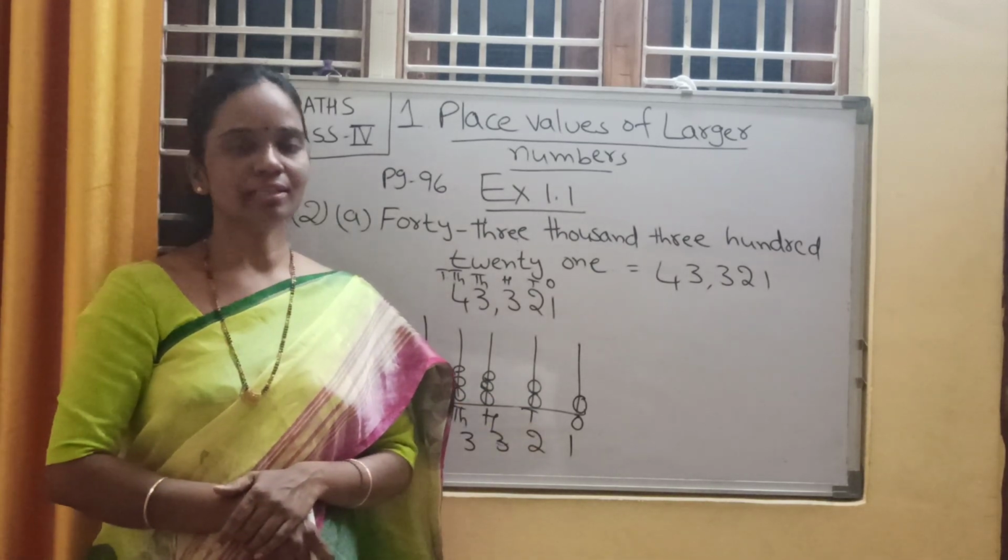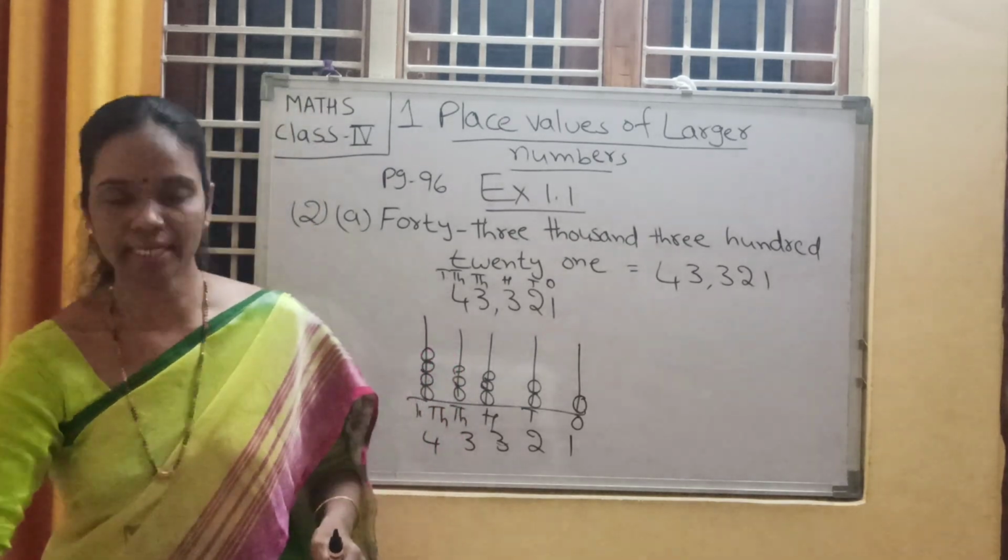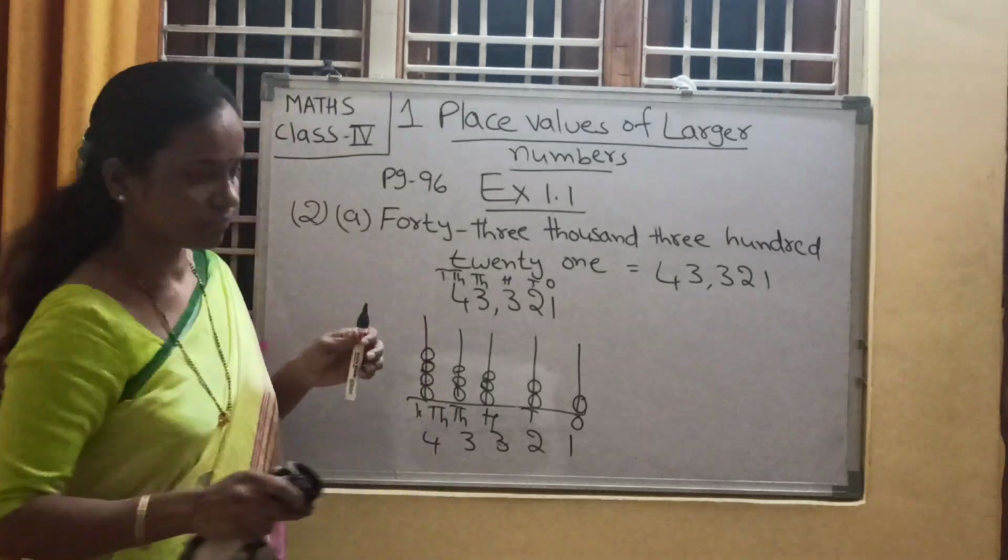Shall we do an activity now? A small exercise we are going to do now. Everyone, please observe it and give me the answers.